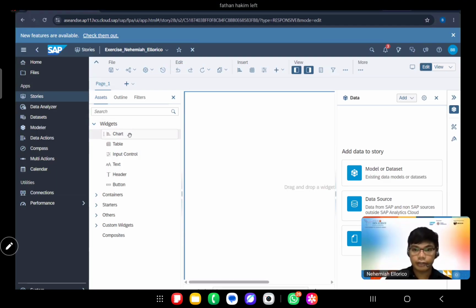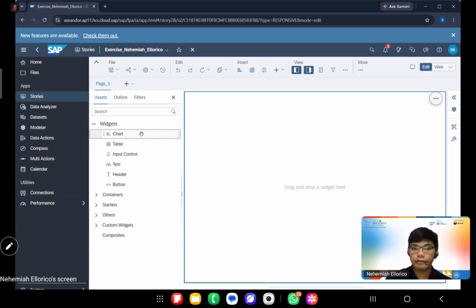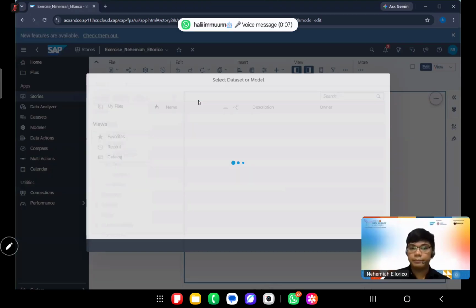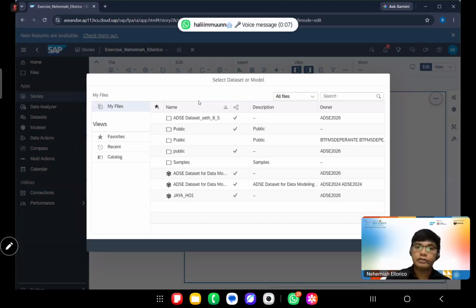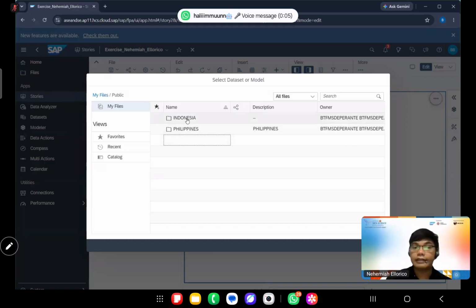Okay, now we will start with our chart. You can click chart because we would want to have visuals here already, right? We can click on chart and then put it here, and then it will prompt us to select the dataset or model. So we would select the dataset that we have created a while ago.